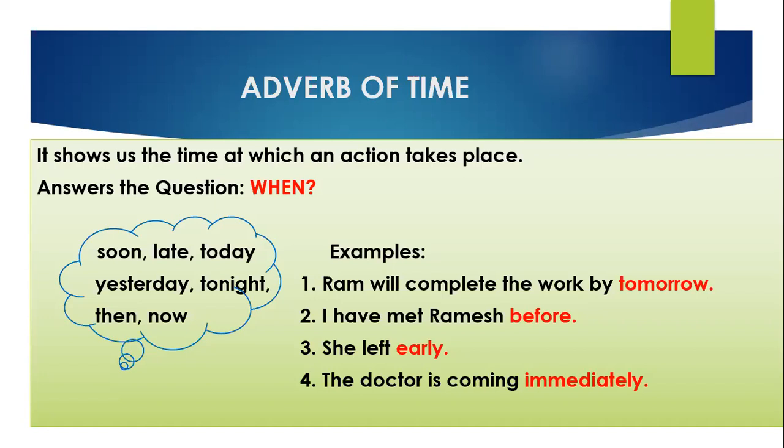When is the doctor coming? Immediately. So all these words are giving us the answer of when. That means when you ask the question when, an adverb of time will give you the answer. Other examples of adverbs of time are soon, late, today, tonight, then, yesterday, and now.